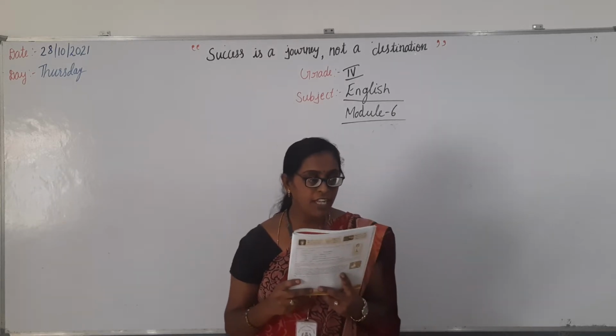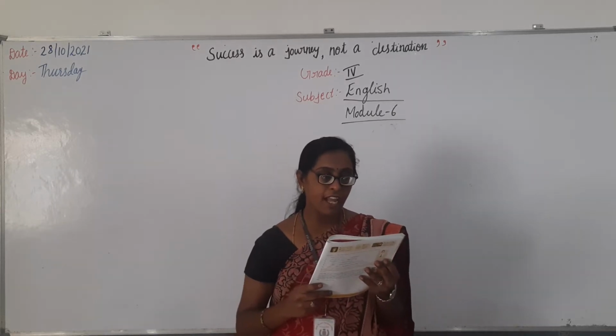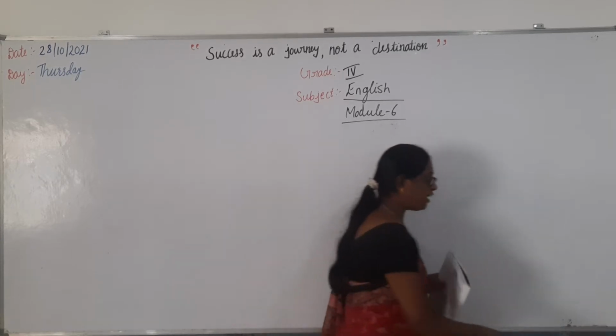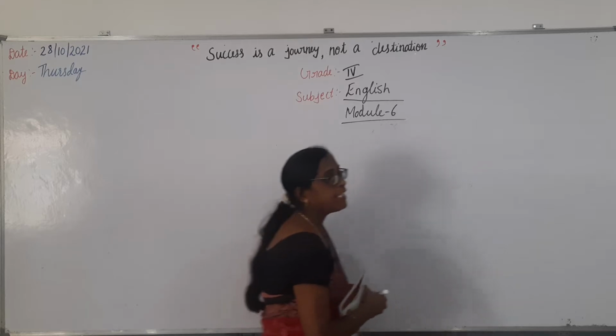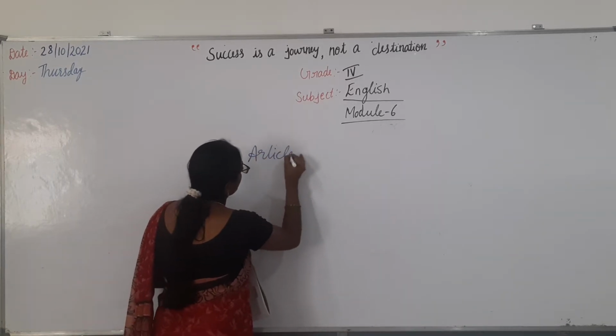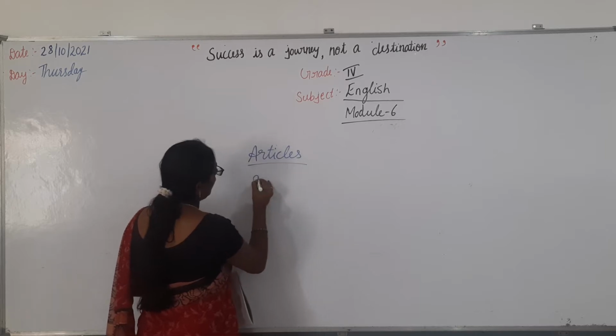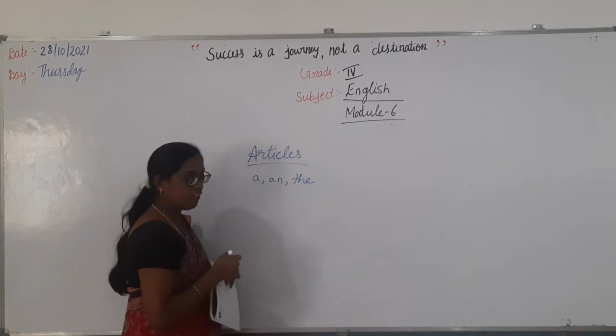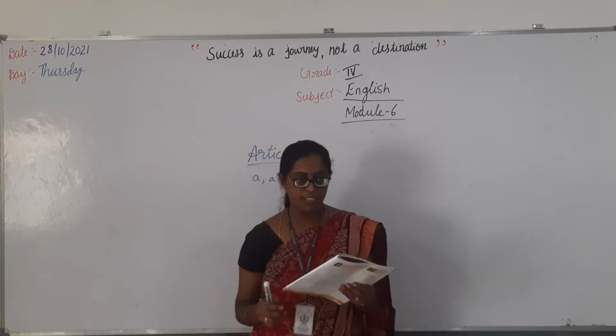Now, the words a, an, and the are called articles. You all know very well which are the articles, right? Which are the articles, children? A, an, and the. These are the three articles we have in the English subject.